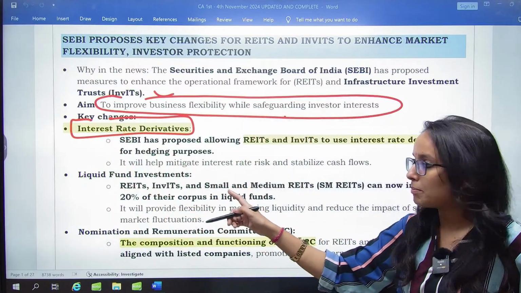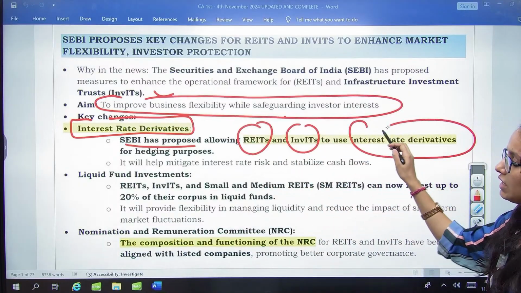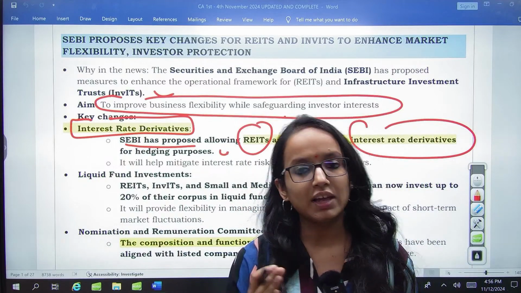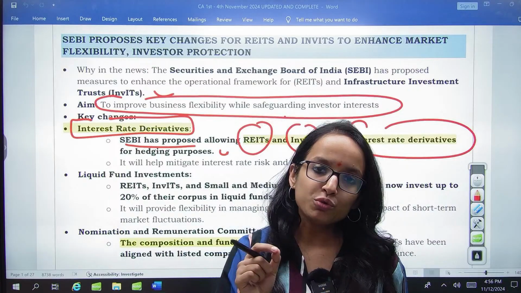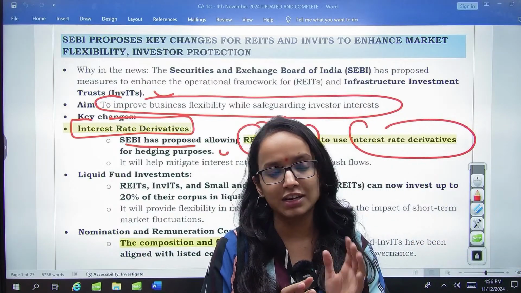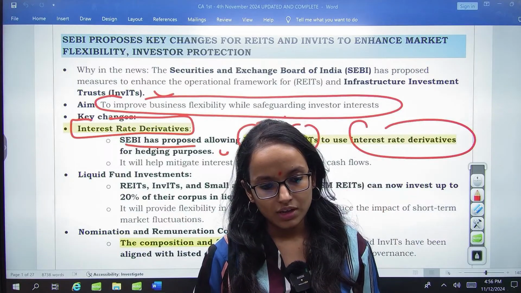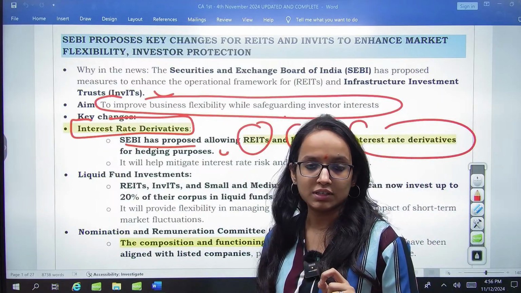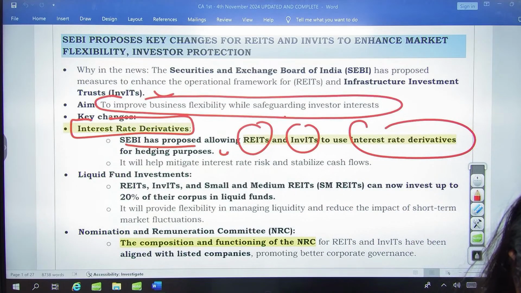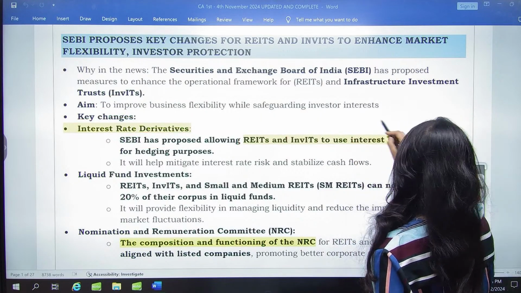First thing is interest rate derivatives. So this is important, remember. SEBI has proposed allowing REITs and InvITs to use interest rate derivatives for hedging purposes. So SEBI has proposed that it is going to allow REITs as well as InvITs, these investment vehicles, to use interest rate derivatives to secure their investments or to hedge against any market based fluctuation in the interest rate. What does that mean? Now this is going to be very important for REITs and InvITs. So first you need to understand what these interest rate derivatives are.